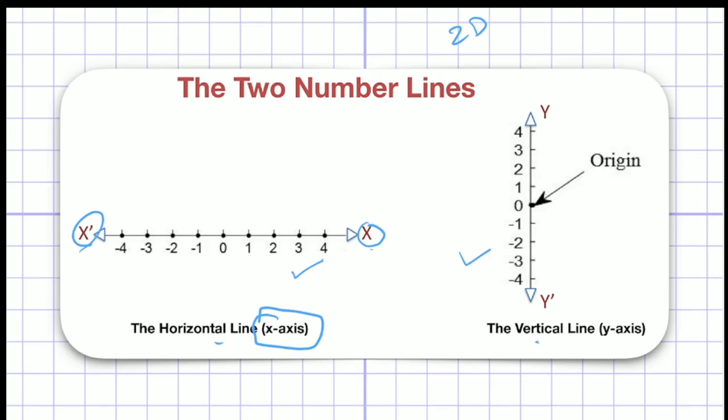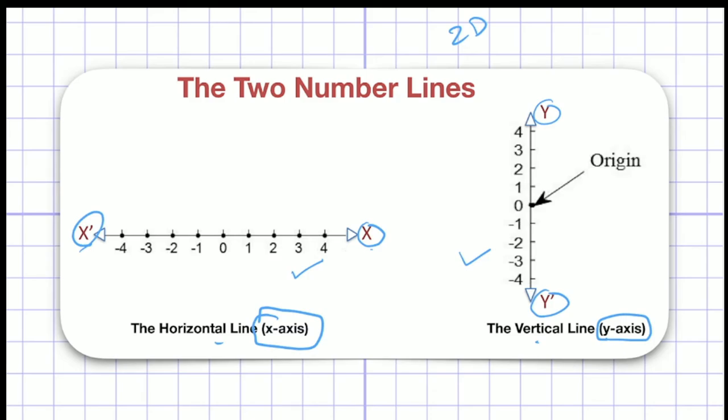Now, if you see here, I have named this line y dash. Y will be the positive direction, y dash will be the negative direction. You have to remember it, and you have to use this notation only for the vertical line: the positive direction is y, and the negative is y dash. Now, we will call this vertical line the y-axis. So you have to remember this. We have the x-axis and the y-axis. Now you can see I can move my point upward and downward on this line.